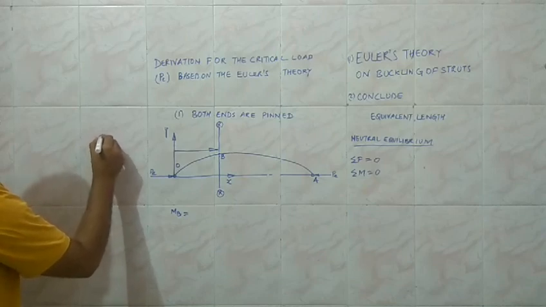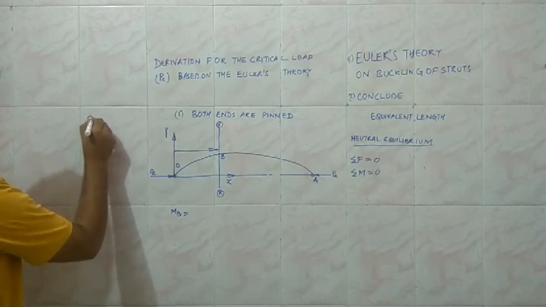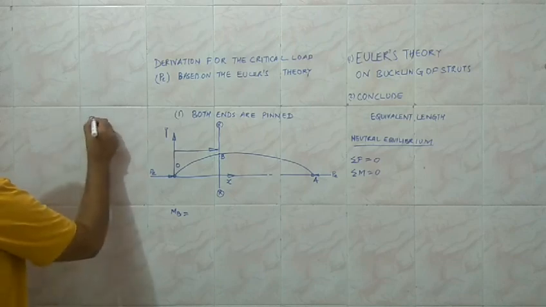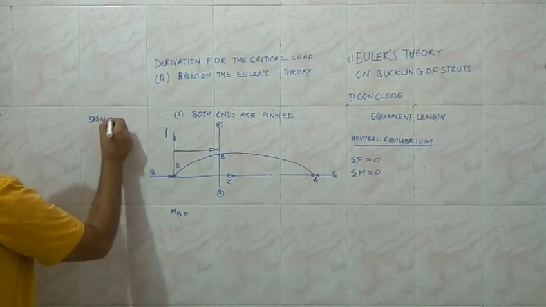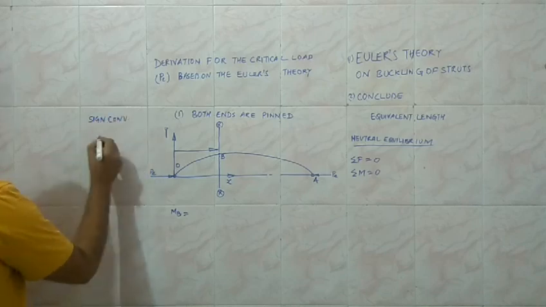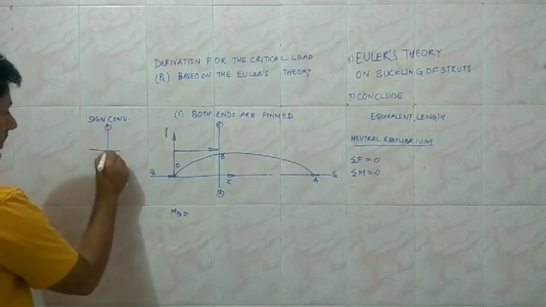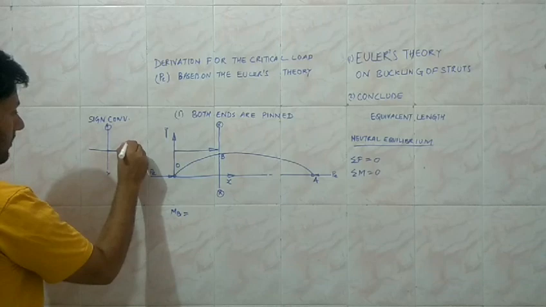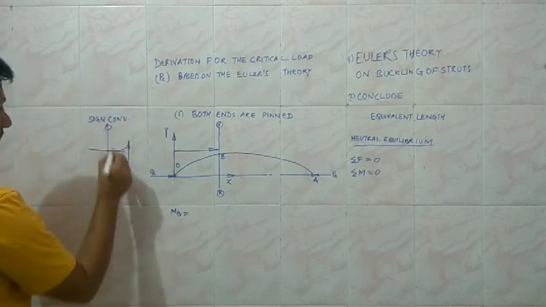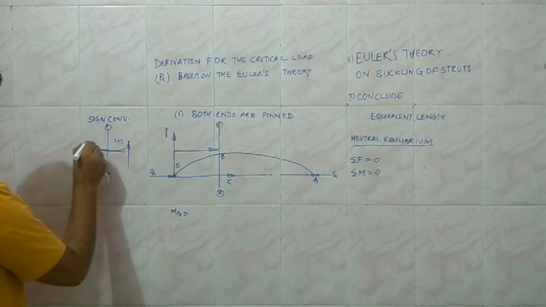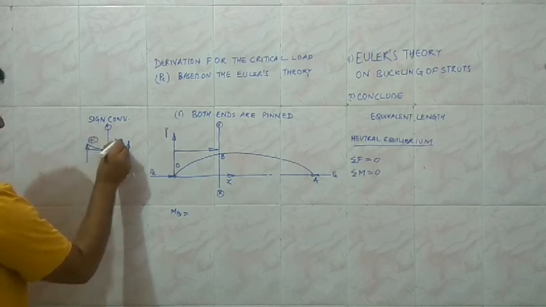The sign conventions for the bending moments across a cross section: to the right of the section, bending in the anti-clockwise direction, when the forces are acting in the upward direction, is going to be positive, and to the left of the section, when the bending tendency is clockwise, it is going to be considered positive.